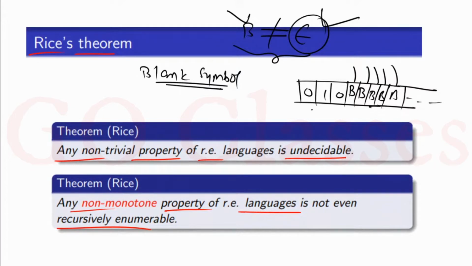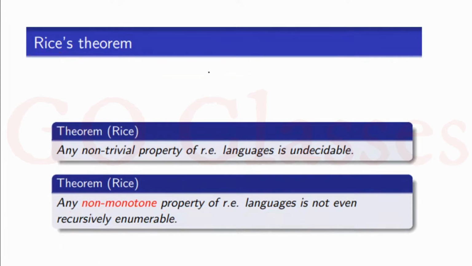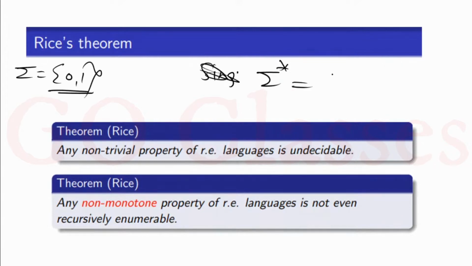Now, I am not getting your doubt. You are saying, but sir, we have a blank symbol also in Turing machine. Does it make sigma star a subset of tape alphabet? Sigma star can never be a subset of tape alphabet. Sigma star, what is this? Let's assume your sigma is {0, 1}. Then sigma star is basically the set of all strings over 0, 1.